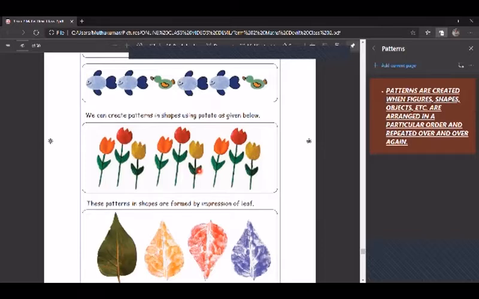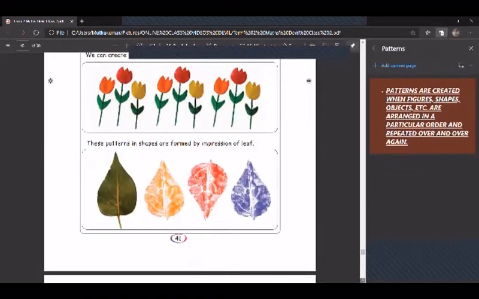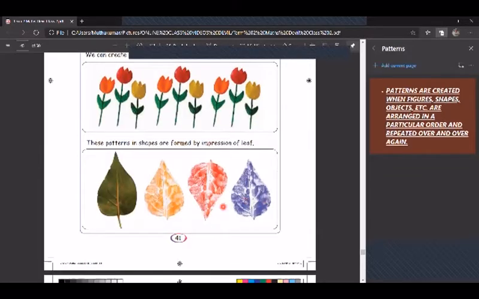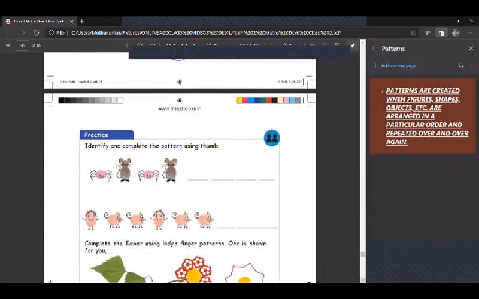See the next one. They made a pattern using a leaf, by the impression of a leaf. You all like this, isn't it? Yes, try it yourself, children. It will be very joyful.